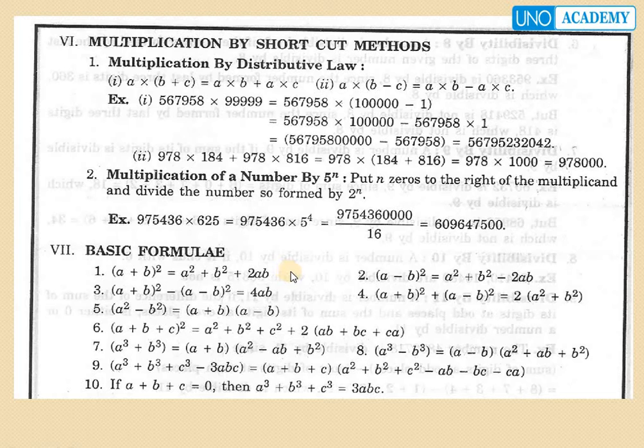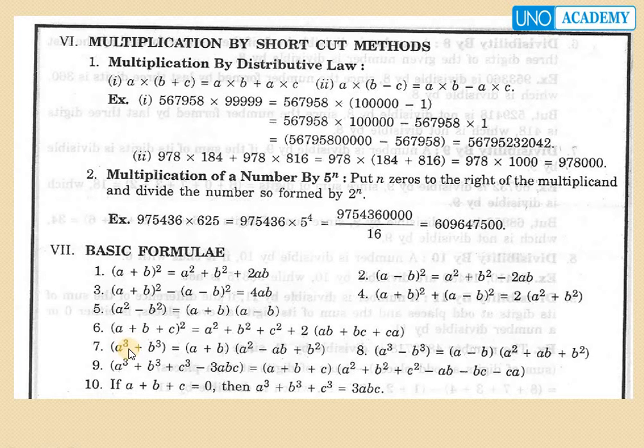Let's know about the basic formulas. (a plus b) whole square equals a square plus b square plus 2ab, and (a plus b) whole square minus (a minus b) whole square equals 4ab. a square minus b square equals (a plus b) into (a minus b). (a plus b plus c) whole square equals a square plus b square plus c square plus 2 into (ab plus bc plus ca).